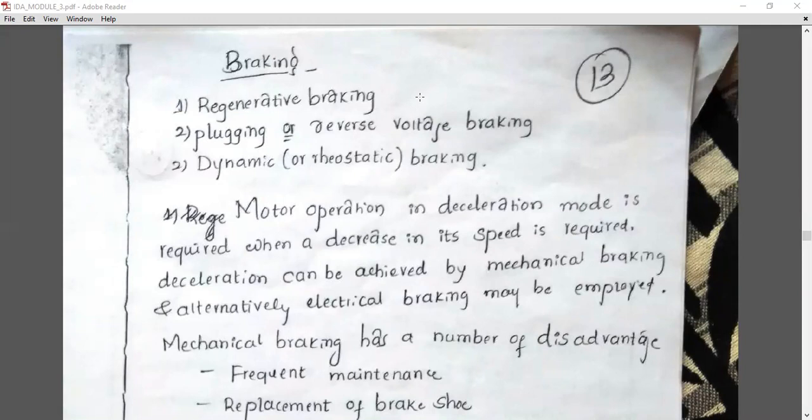Alternative to that, we have electrical braking also. In case of vehicles, we use the mechanical braking system. But in case of our motors, if you use a mechanical braking system to decrease the speed of the motor, the loss is more. To avoid that, we are going to use the electrical braking system. Compared to mechanical braking, it has more advantages.